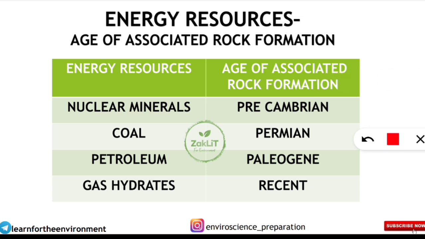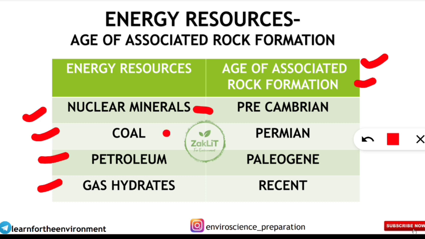It was asked in the form of match the following. Energy resources were given: nuclear minerals, coal, petroleum and gas hydrates. And the age of the associated rock formation, in which era, in which period these energy resources were associated. Nuclear minerals are associated with the Precambrian era, coal with the Permian era, petroleum with the Paleogene era, gas hydrates are the recent ones, the energy associated in recent days. So this was the question asked in the last examination.